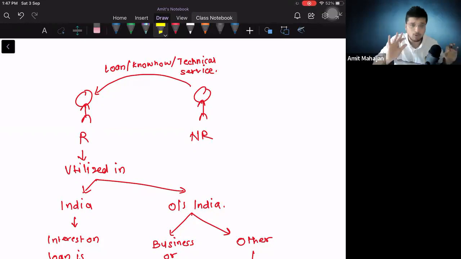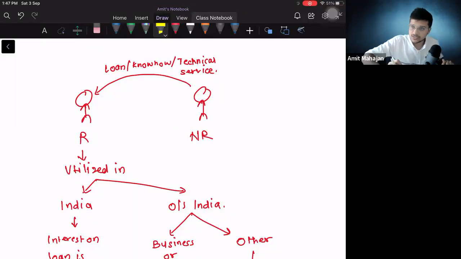सबका ध्यान इधर. अभी हो क्या रहा है? देख, there are two parties, resident and non-resident. This non-resident is giving loan or know-how or some technical service to a resident person. Now, if non-resident gives these services to resident, can I say he can expect something from resident in monetary terms? Right.